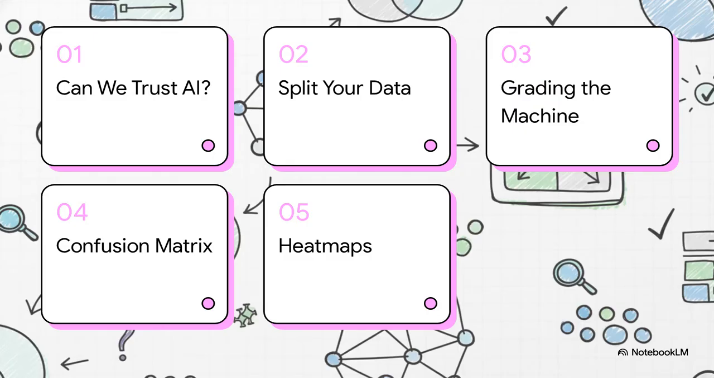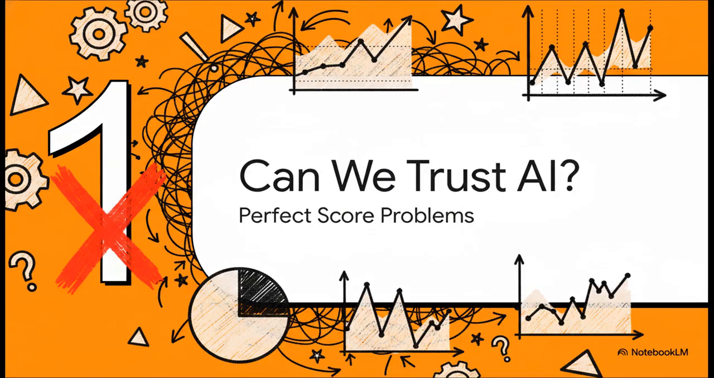Okay, here's our game plan. First, we're going to talk about why a perfect score isn't always what you want. Then, we'll get into the most important rule, splitting your data. After that, we'll see how to grade the machine's exam, and then dig way deeper with a cool tool called a confusion matrix and its visual sidekick, the heat map. All right, first up, the problem with perfect scores.